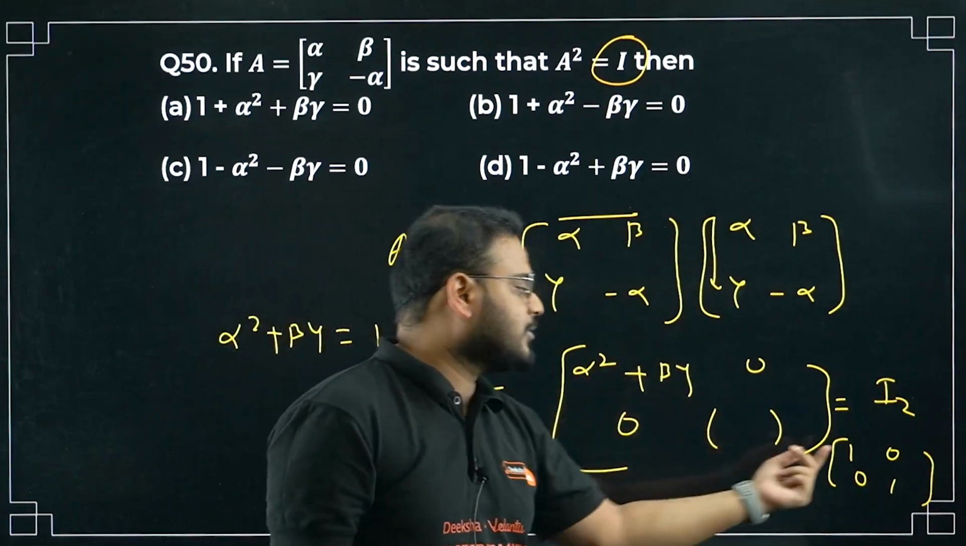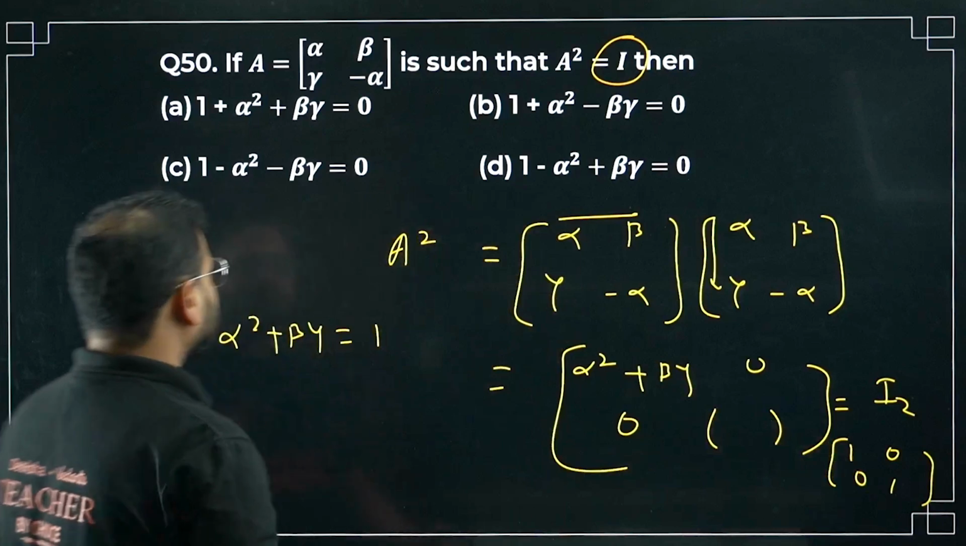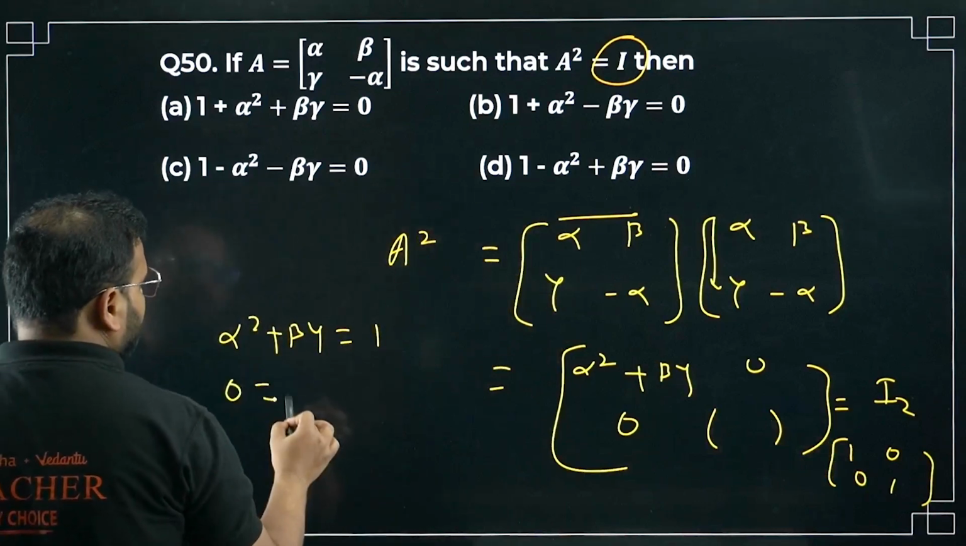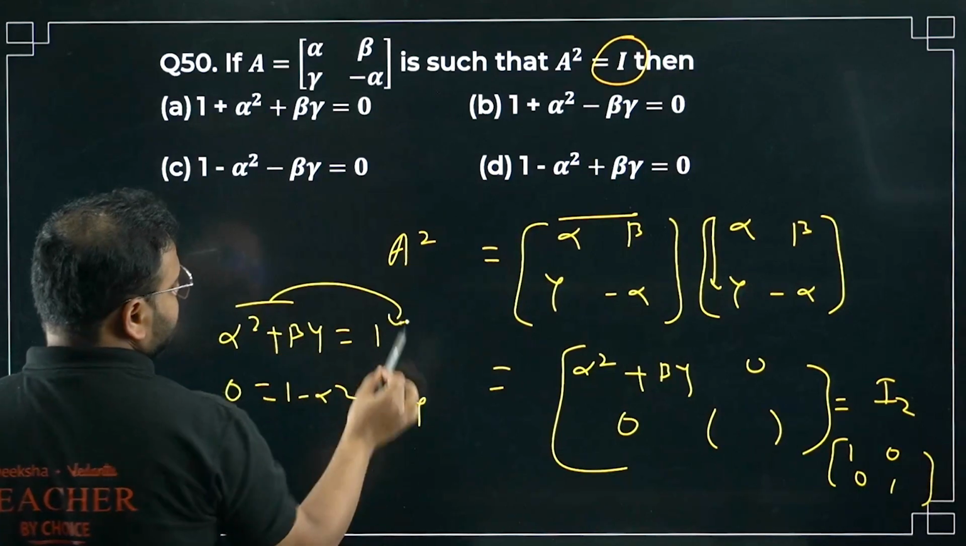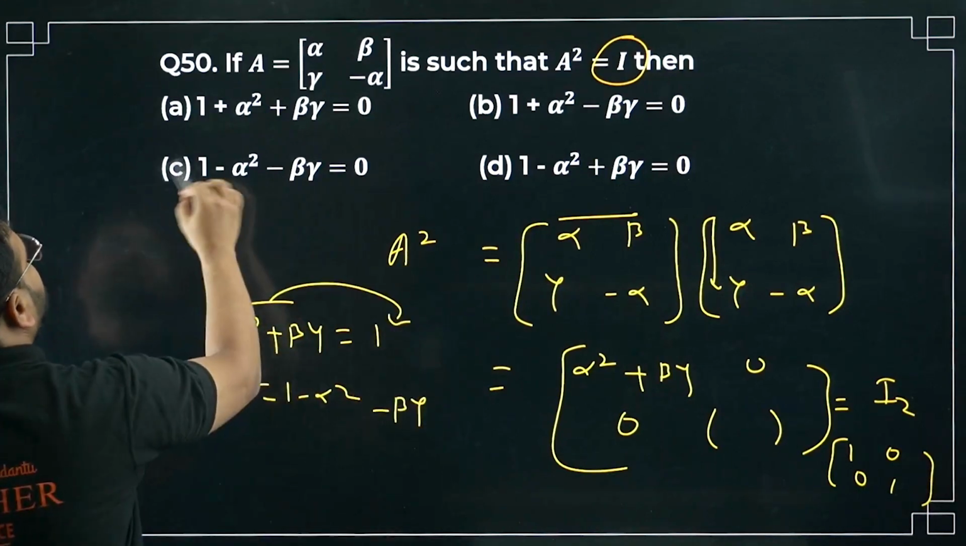Alpha square plus beta gamma equals 1. So we can write from here 0 equals 1 minus alpha square minus beta gamma, moving both the terms on this side. Option is C. Please check.